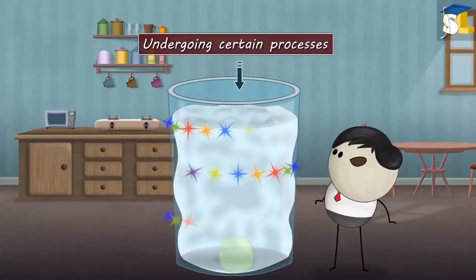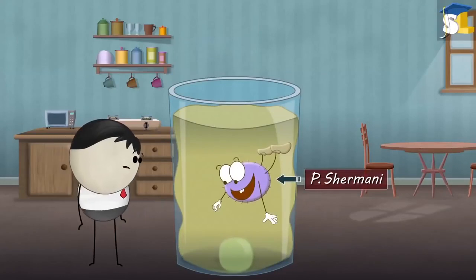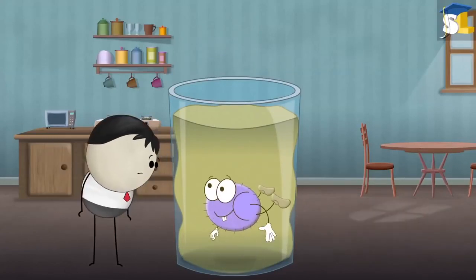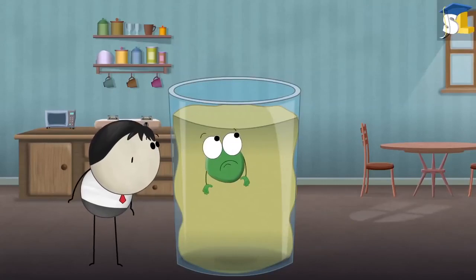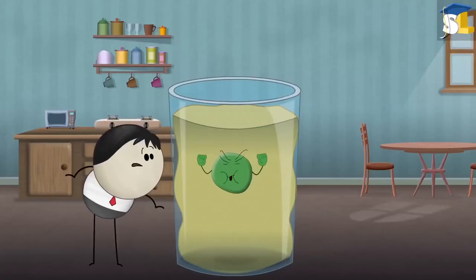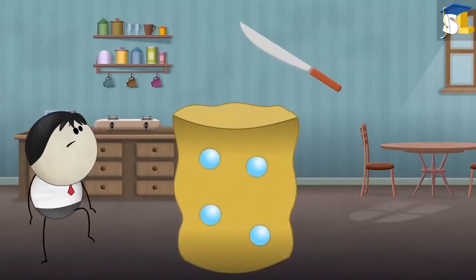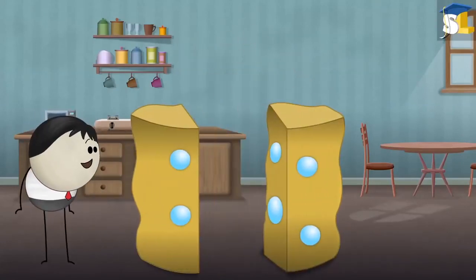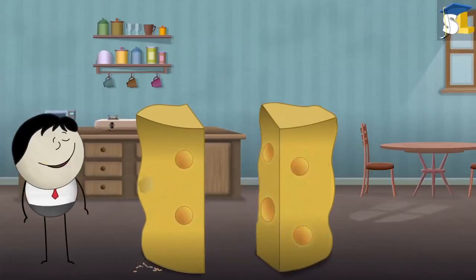Then, after undergoing certain processes, when the curd is kept for maturing, the P. shermani bacteria consumes the lactic acid and releases carbon dioxide gas. Being trapped, the carbon dioxide gas forms bubbles. Eventually, when we cut the cheese, the bubbles pop, resulting in holes in the Swiss cheese.